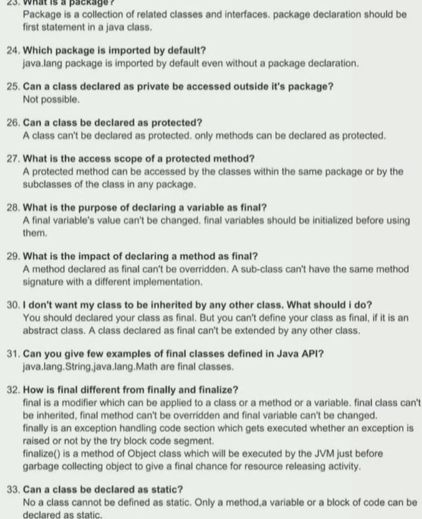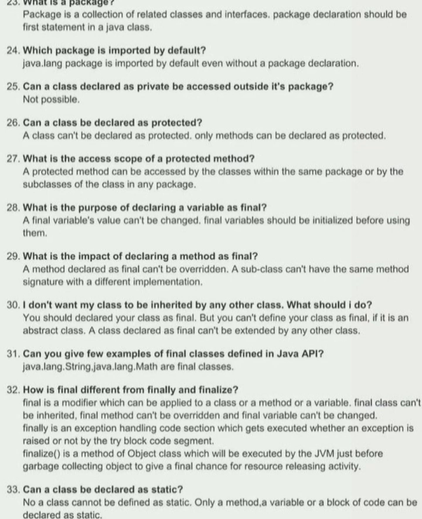30. I don't want my class to be inherited by any other class. What should I do? You should declare your class as final. But you can't define your class as final if it is an abstract class. A class declared as final can't be extended by any other class. 31. Can you give a few examples of final classes defined in the Java API?